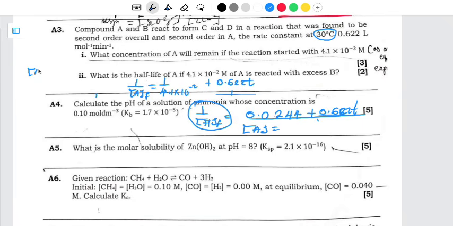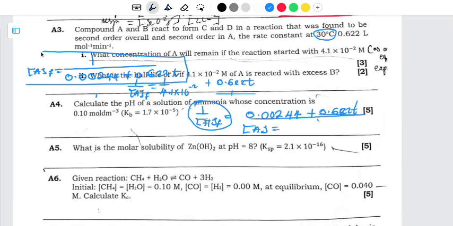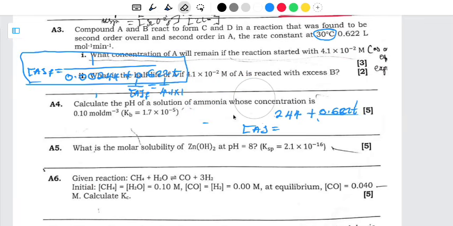So we are finding A final, which is going to be equal to 1 divided by 0.0244, so this one has to be 0 again, then plus 0.622 T. So this is our final answer, and you need to express your final answer in the form of the function. So that is what you have to do here. Remember, we don't know the time. That's the reason why we are leaving our answer in that form.